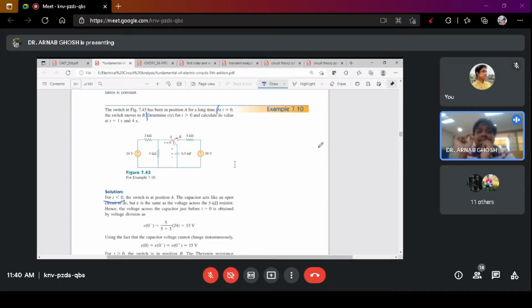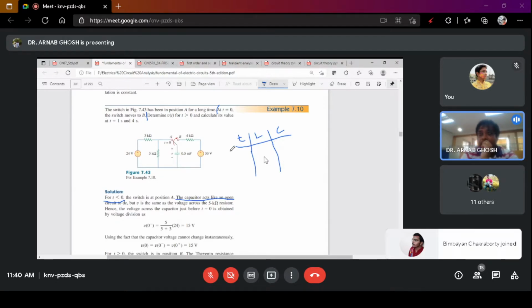So when it is t less than 0, I will write it here once again. Why am I taking this? It is said the capacitor acts like an open circuit. So I am just writing this, this is T, this is L and this is C. Please follow this table. This will be helpful when you are applying this concept in your GATE problems.